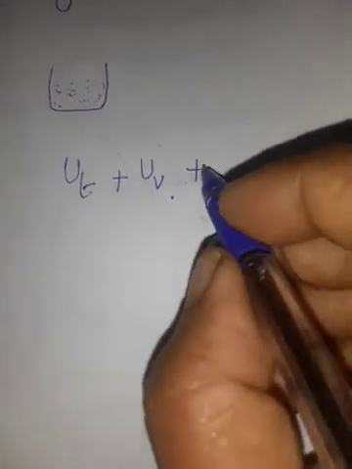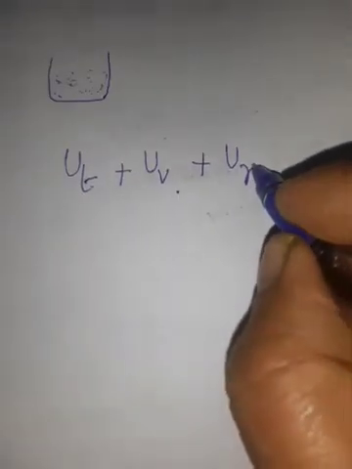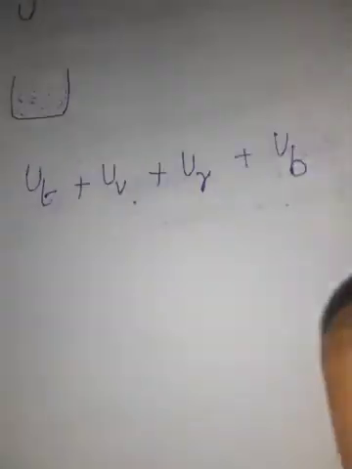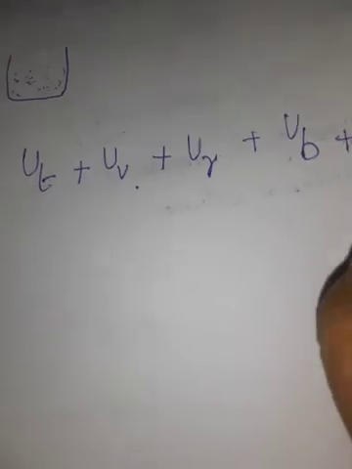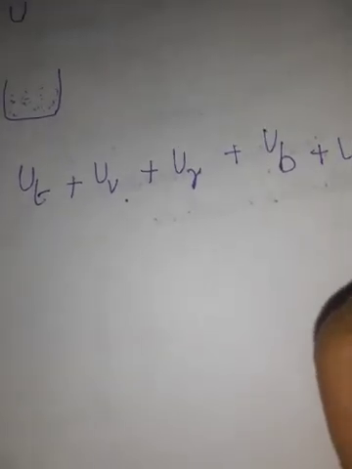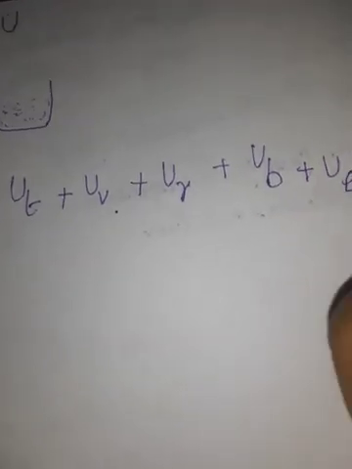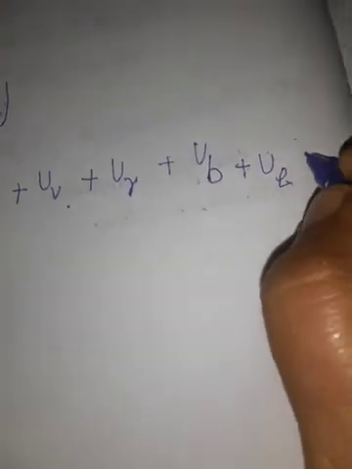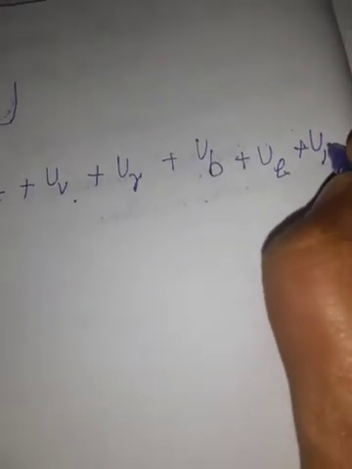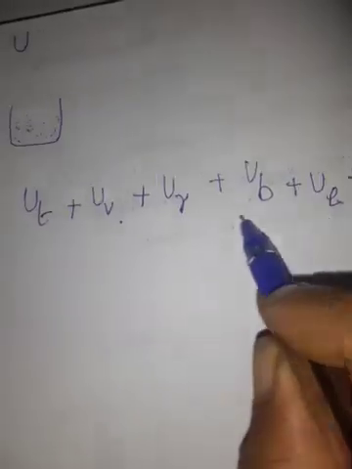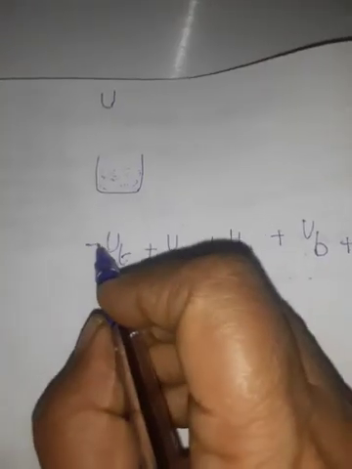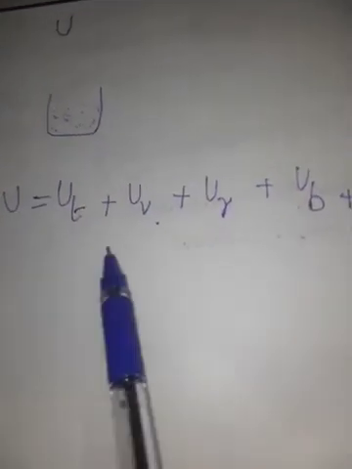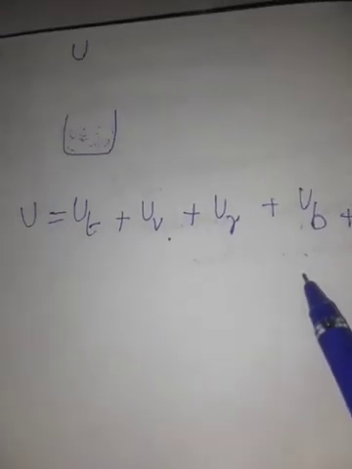Then UR means rotational energy, UB means bond energy between the molecules, plus UE electronic energy, and UI molecular interactions. The sum of all these energies is called internal energy. So, internal energy means the total energy of all the molecules of the system.